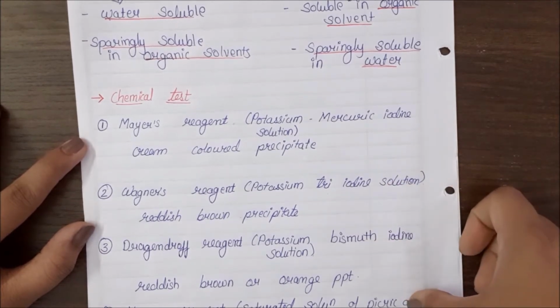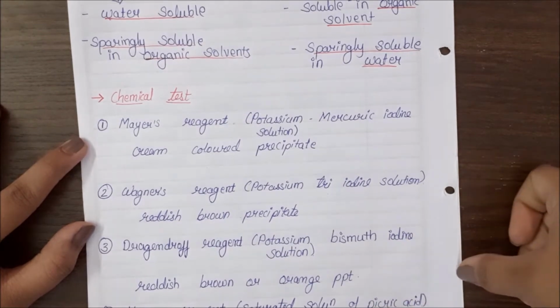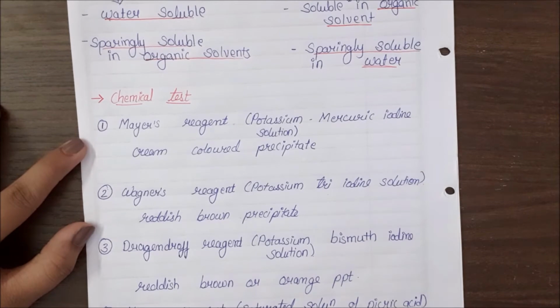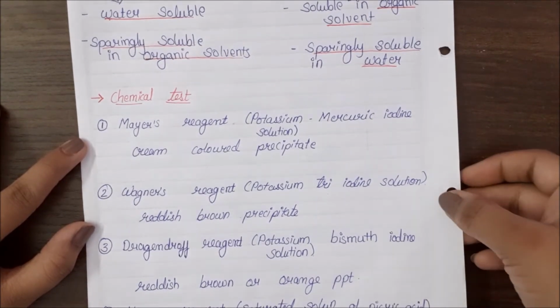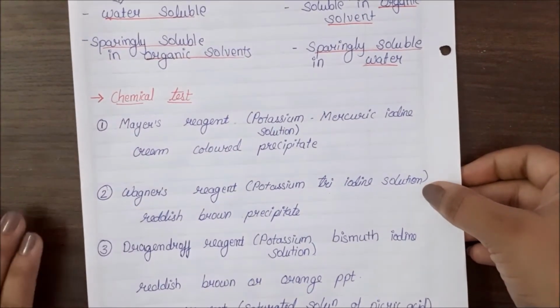Last one is Hager's reagent that contains a saturated solution of picric acid. Obviously when the picric acid comes, the precipitate would be a yellow colored precipitate. So when you get this reaction, that means you have confirmed the alkaloids.